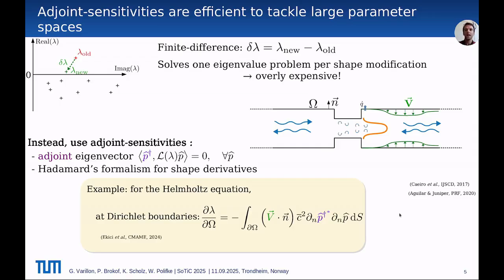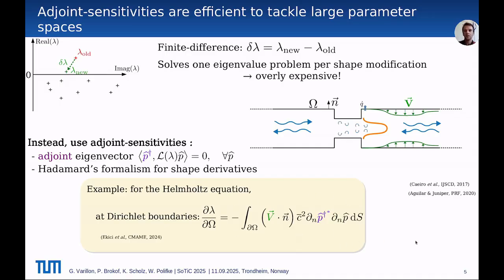But it is computationally highly efficient, and that's the strength of using adjoint methods. Because the expensive task, solving the eigenvalue problem for the eigenvectors and adjoint eigenvectors, is done only once. And the shape derivative for any deformation field V is computed by a simple boundary integral, which is super cheap compared to solving an eigenvalue problem. So you can test any shape deformation and compute the resulting shape derivative for a large number of deformation fields V of different shape modifications by doing this simple, cheap computation.